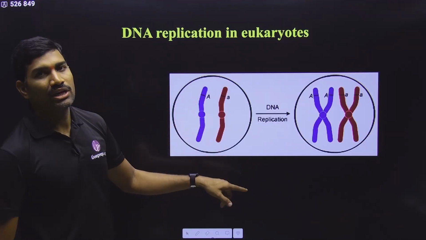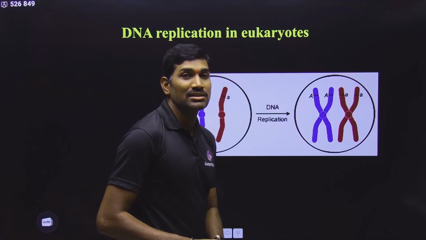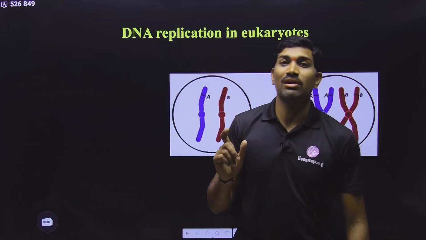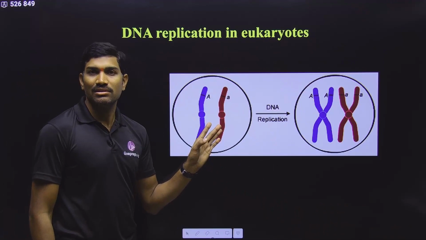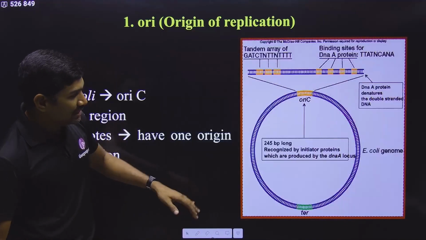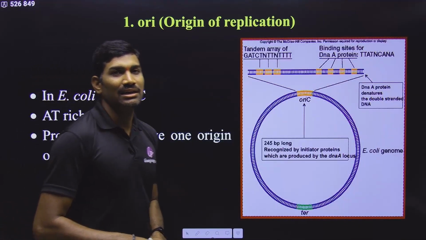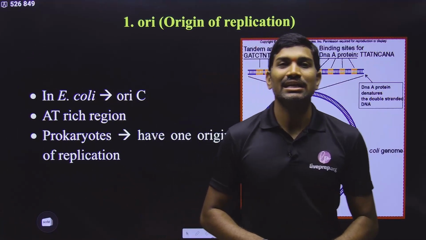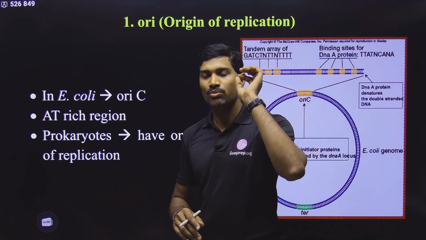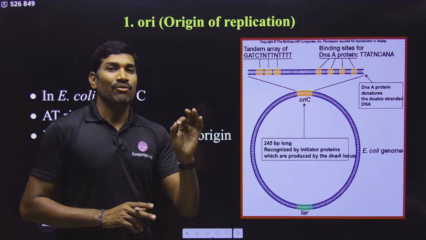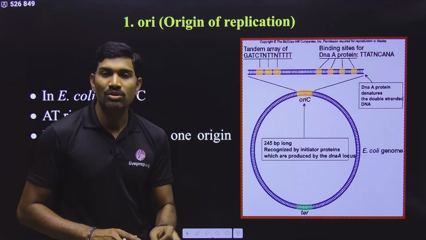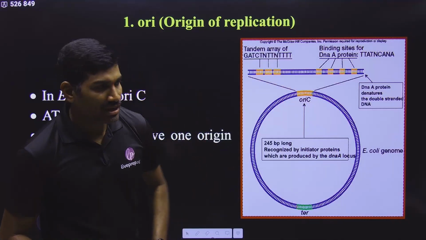But in the case of eukaryotes, DNA replication occurs in a specific stage. That stage is called the S phase. Only in the S phase will DNA replication occur. Is it clear? But please remember, in our NCERT class 12 syllabus, we are studying DNA replication with respect to prokaryotes only. Very clearly I am telling you. We are studying information with respect to prokaryotic DNA replication only.